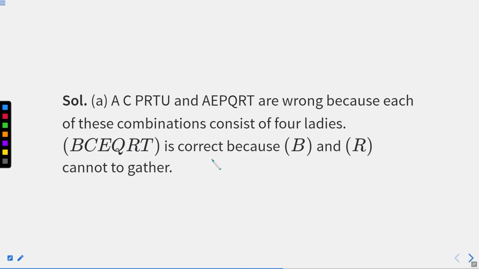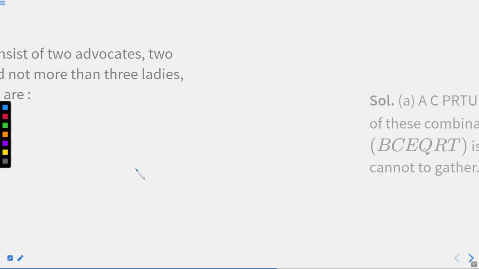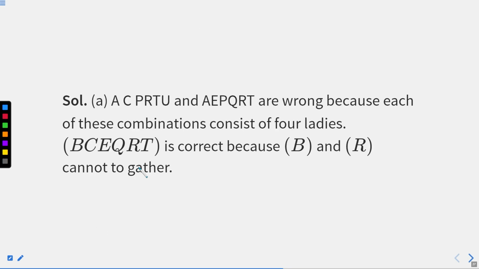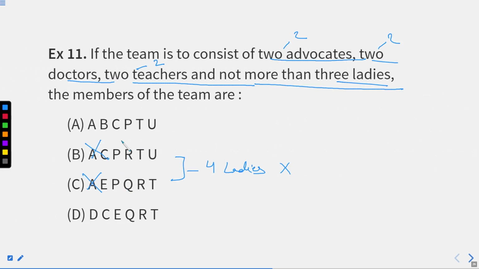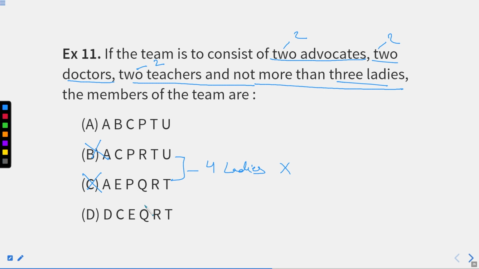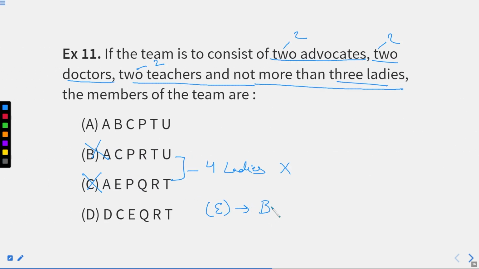BCEQRT is correct because B and R can go together, right? Can go together. So, BCEQRT can be correct, right? So, let me check whether this option is available or not. BCEQRT. I think this option is not mentioned here. So, I'll mark it for you. So, our answer will be this. BCEQRT. You can go with this answer, right?